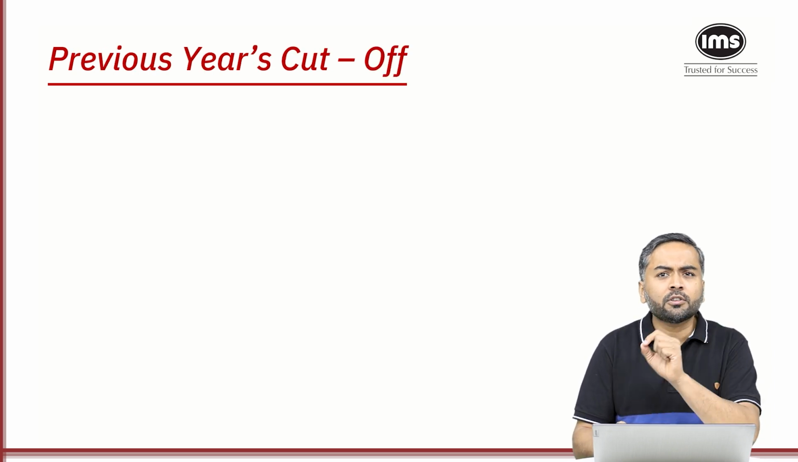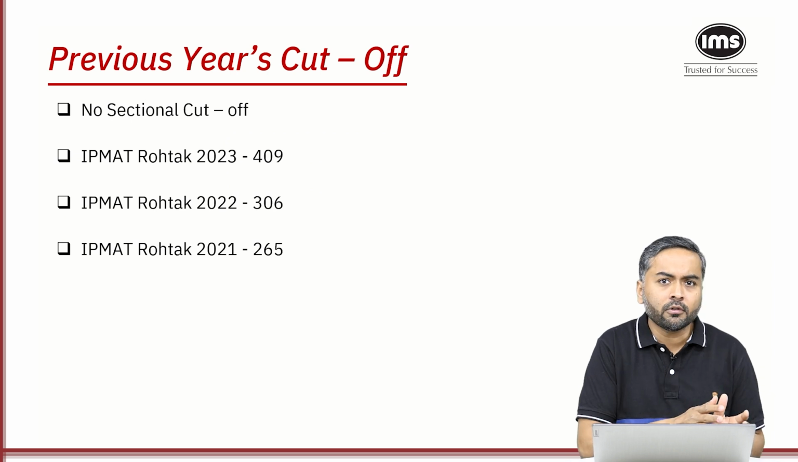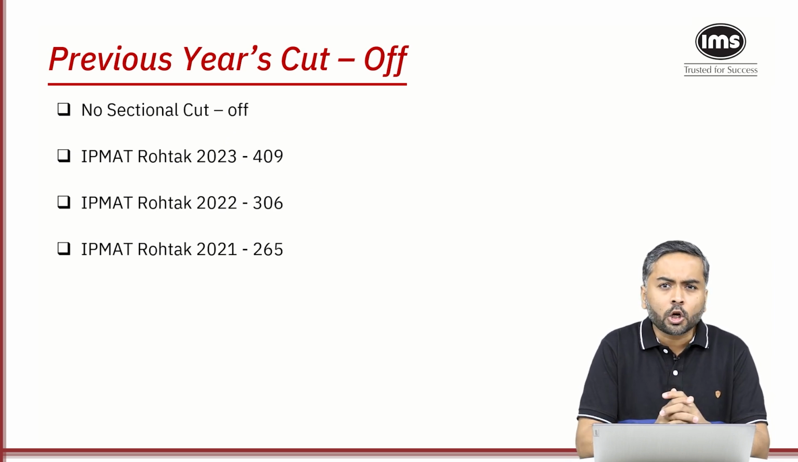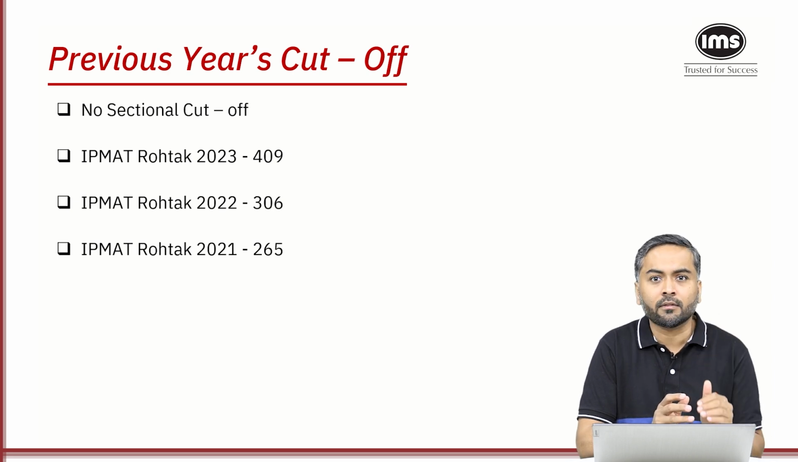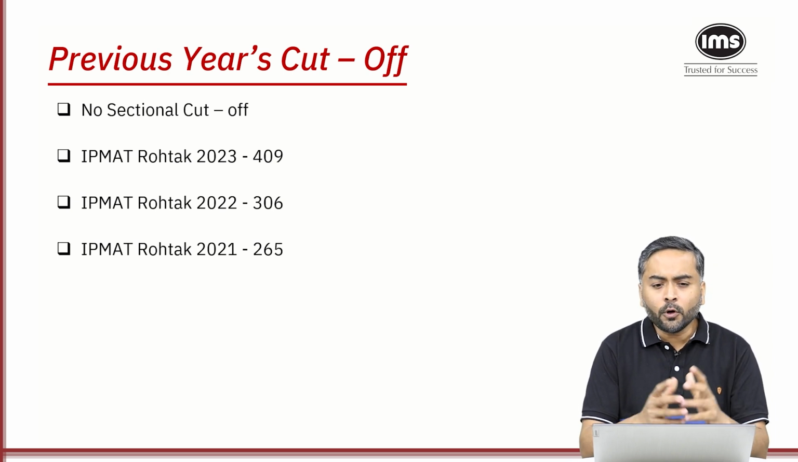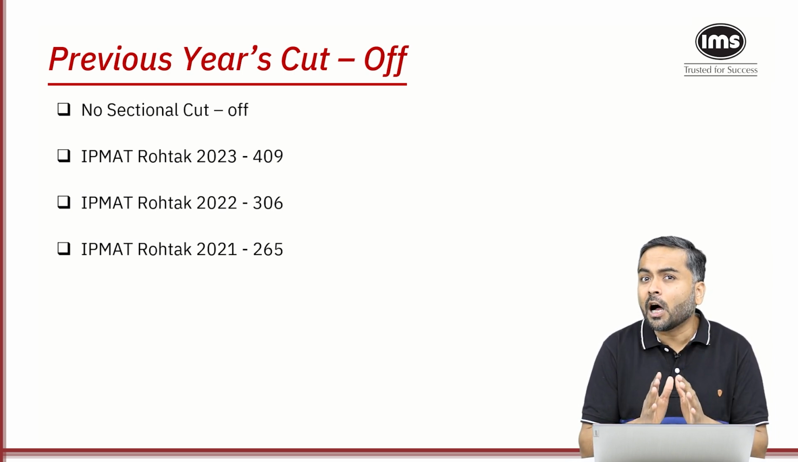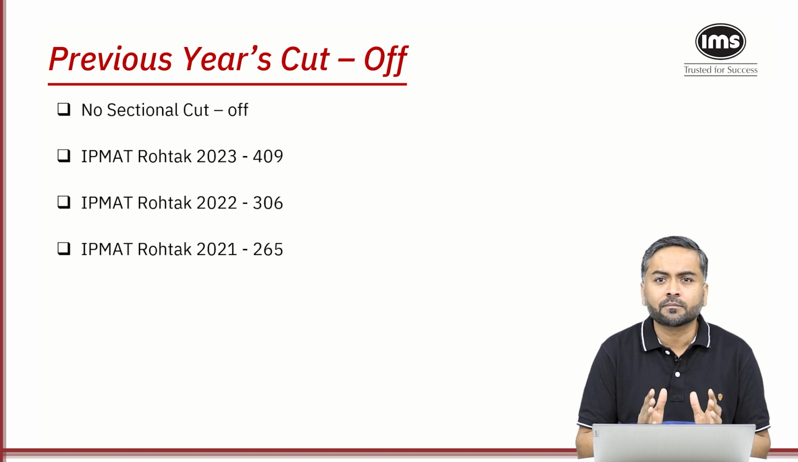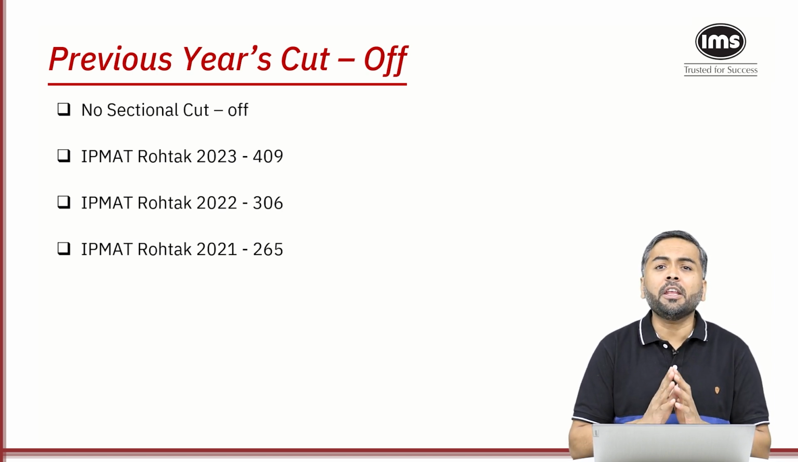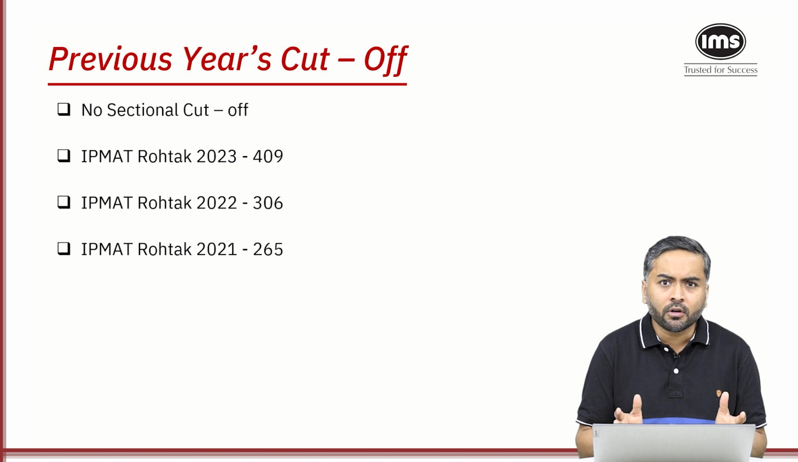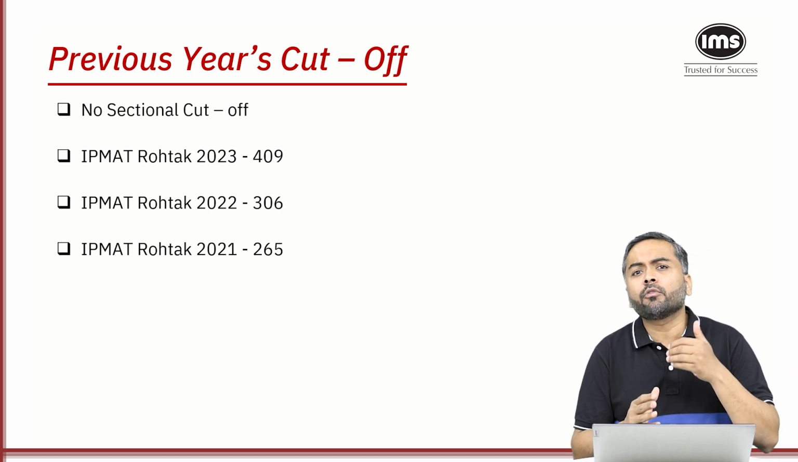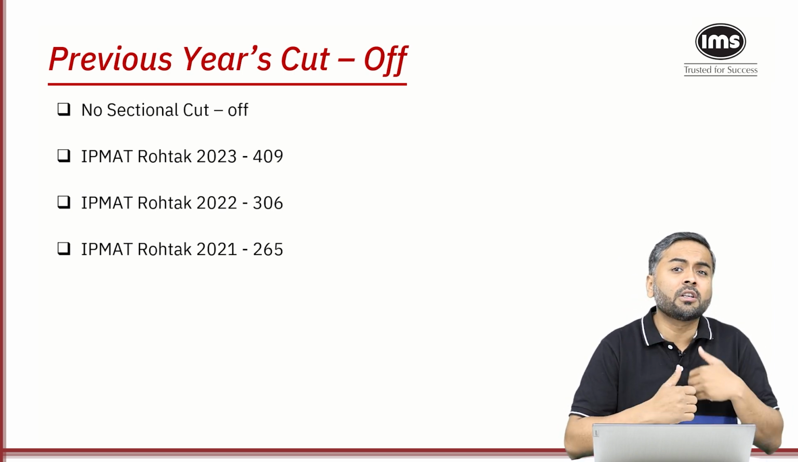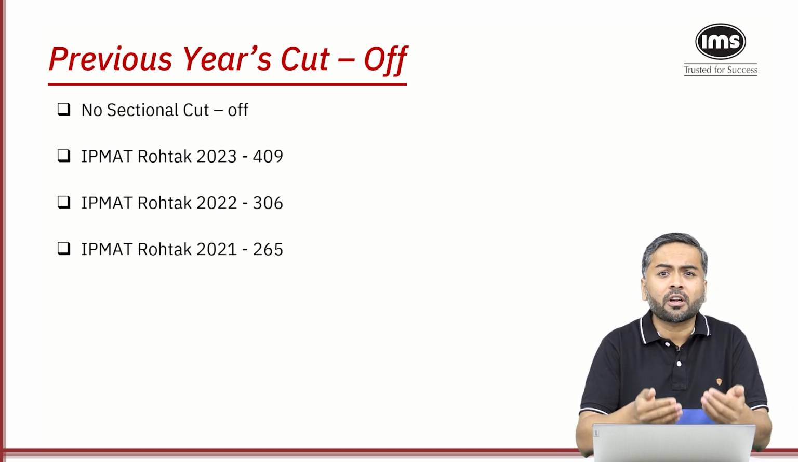Let's see the previous year cutoff. As we know, there are no sectional cutoffs. If you look at the cutoff, it has grown from 265 in 2021 to 409 in 2023. So if you look at 409 marks out of 480, that's a really high cutoff, and it clearly means that over the years, the Rohtak difficulty has become easier and easier.